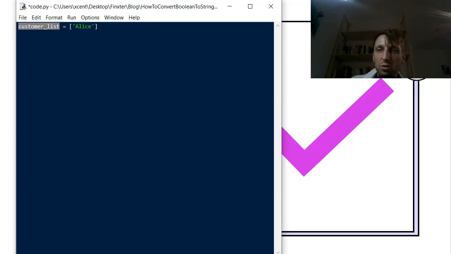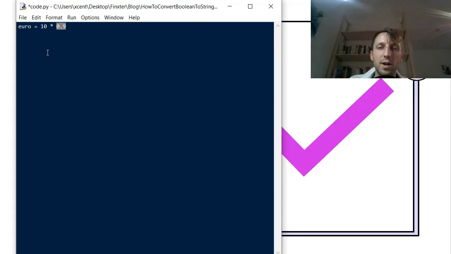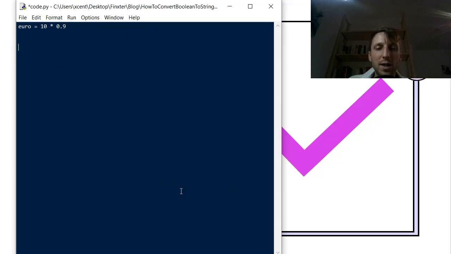Another big one is to use named constants rather than magic numbers. We have had an example previously, but maybe we have it again. Say you always convert in your code to euro. We have some number, say 10 US dollar, and we convert it to a euro amount by multiplying it with 0.9. So this 0.9 now is a magic number, and maybe we have it multiple times in the code.